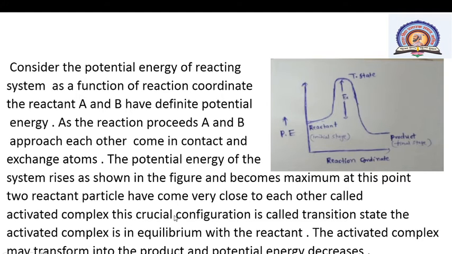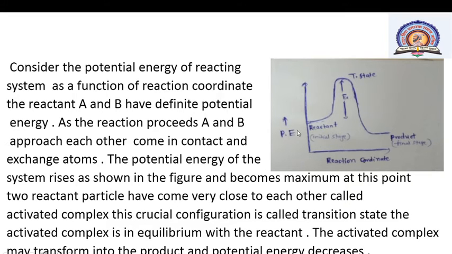This crucial configuration is called the transition state. The activated complex is in equilibrium with the reactants. The activated complex may transform into the product and the potential energy decreases.